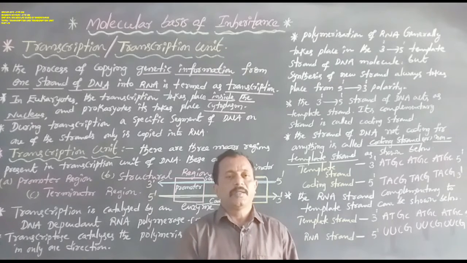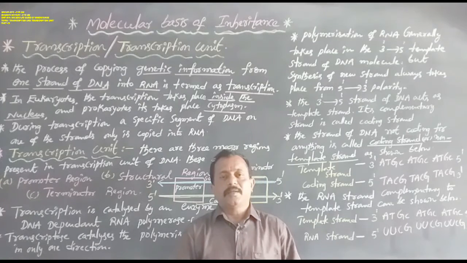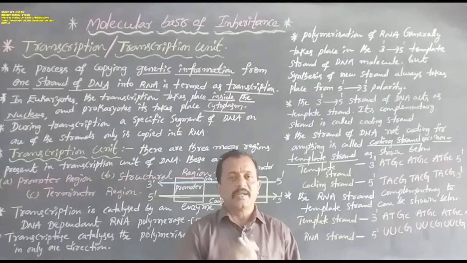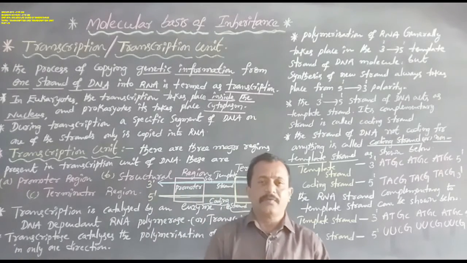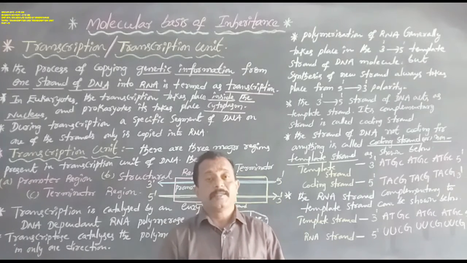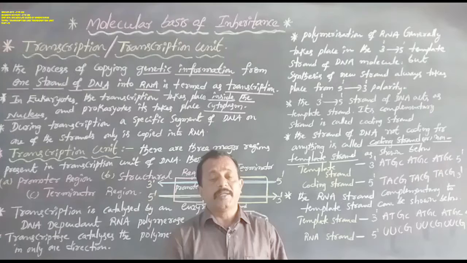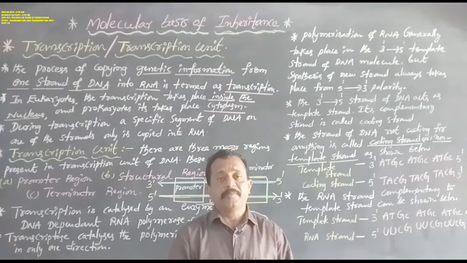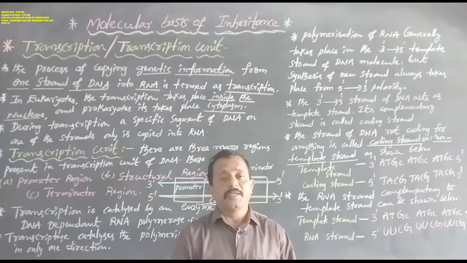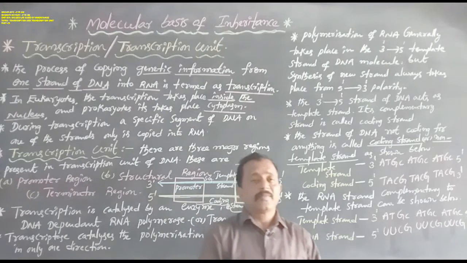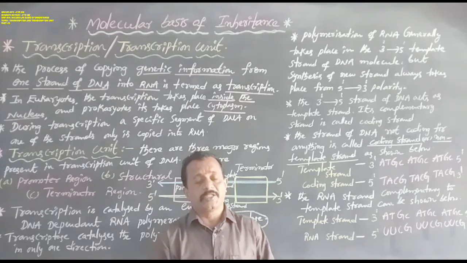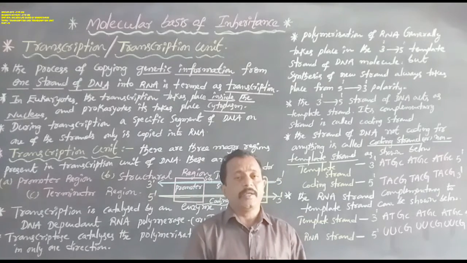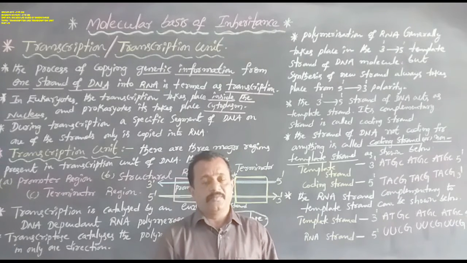DNA structure of the polynucleotide chain, salient features of the double helical structure of the DNA molecule, packaging of the DNA helix, the search for genetic material, and that the genetic material is DNA. What are the properties of genetic material? What are the differences between DNA and RNA, and DNA replication, that is the semi-conservative method of DNA replication. So in those videos we covered DNA.